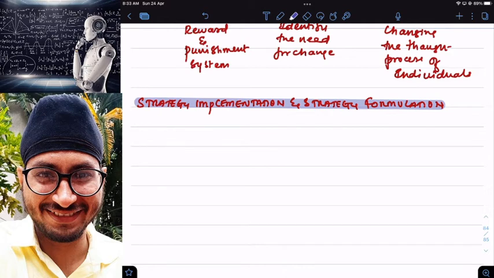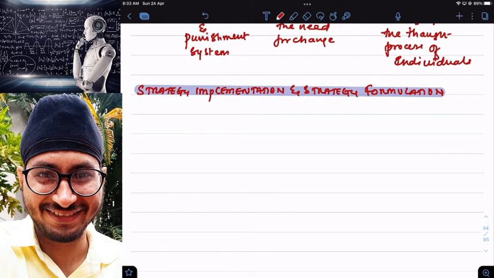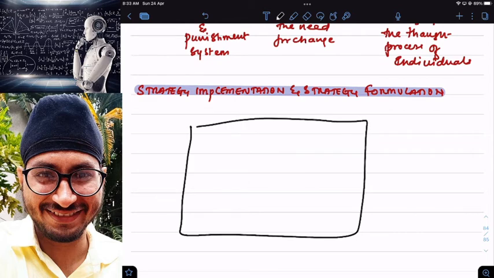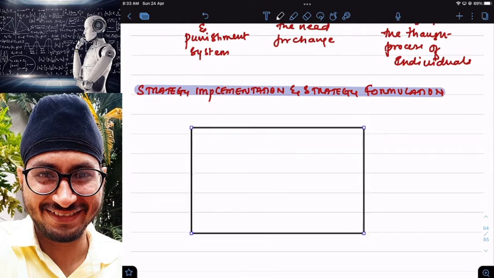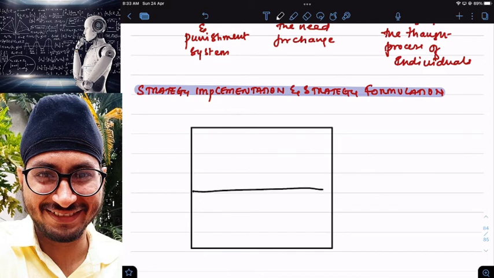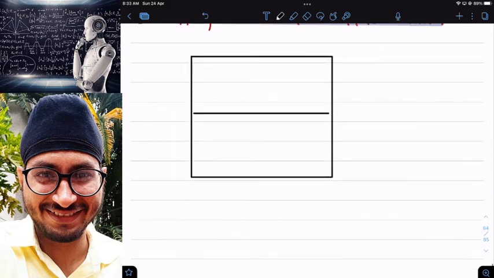Now first let us understand how exactly strategy formulation and implementation works out. Let me draw one small chart. We will take one box, and here we will draw four boxes. Important concept from exam point of view.